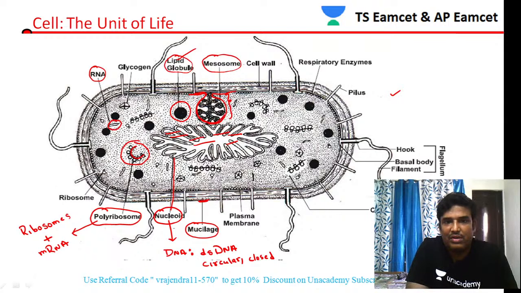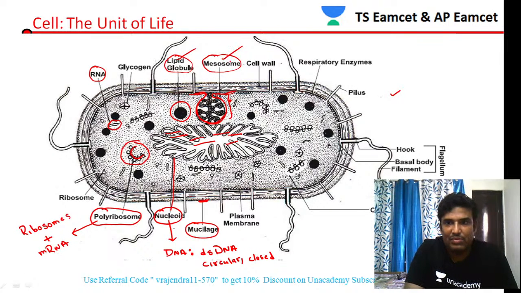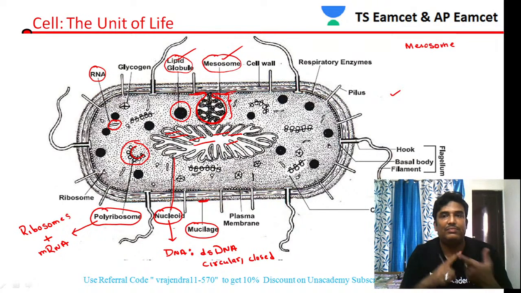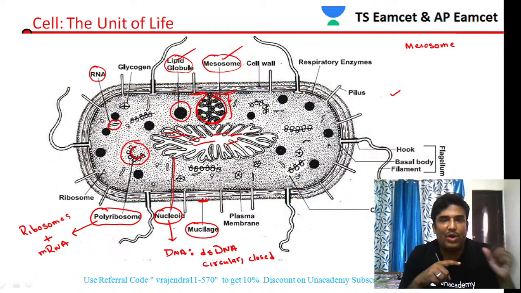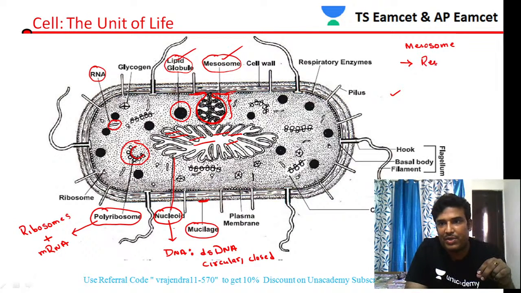So mesosomes are invaginations formed from the plasma membrane. The invaginations of the plasma membrane produce the mesosome. So what is the importance of this mesosome? Mesosomes play a very important role actually. In plant cells or animal cells, respiration takes place inside the mitochondria. But in prokaryotic cells like bacteria, mitochondria is absent. If mitochondria is absent, then how do bacteria undergo respiration? Mesosomes play an important role in respiration. That is a very important point you have to remember.